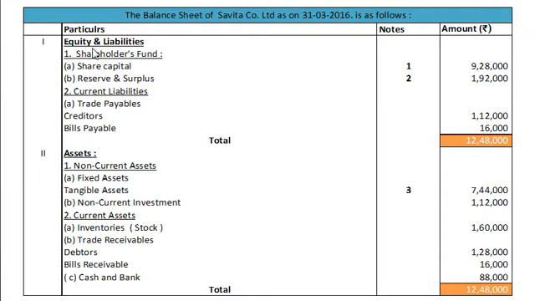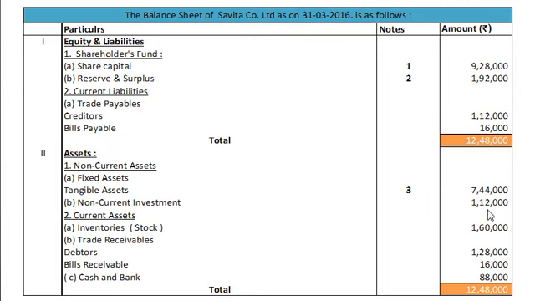In the balance sheet, in equity and liabilities, we have shareholders' fund in which share capital, note number 1, rupees 9,28,000, reserve and surplus, note number 2, rupees 1,92,000. Under current liabilities, we have trade payables where creditors rupees 1,12,000 and bills payable rupees 16,000, and liability side total rupees 12,48,000. On asset side, we have non-current assets, fixed assets, tangible assets